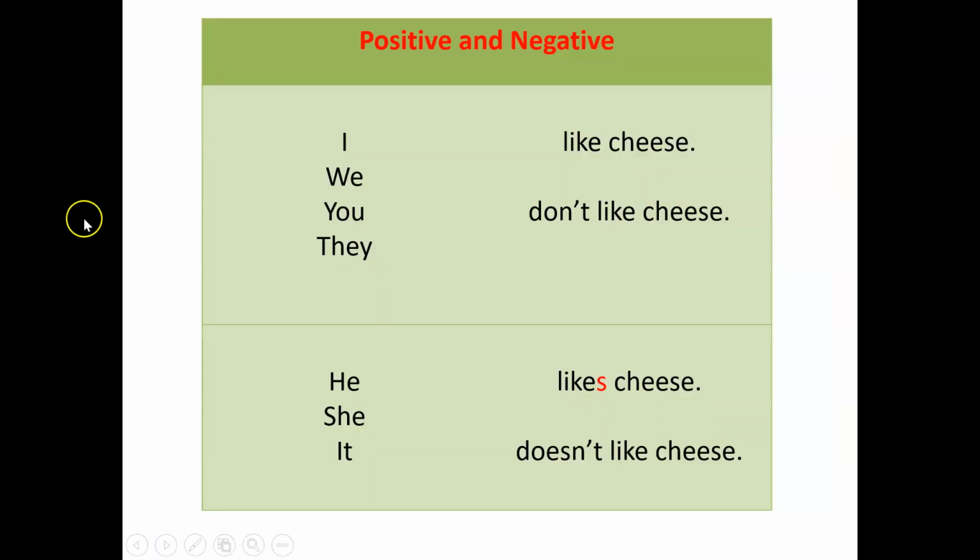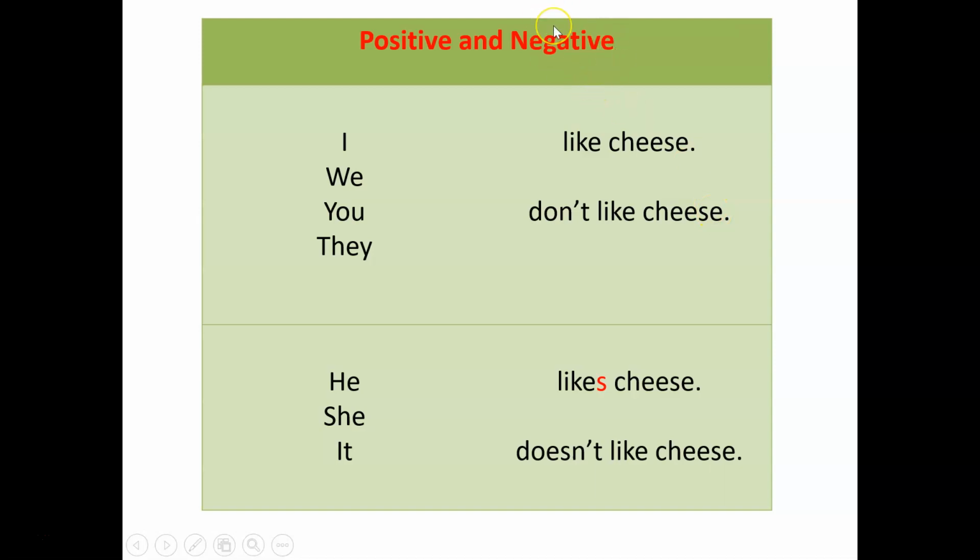Alright, first we started with some examples of positive and negative forms. Here we have subject pronouns and the positive and then the negative form. So we have here I, we, you and they like cheese. This is the positive. I, we, you, they don't like cheese.